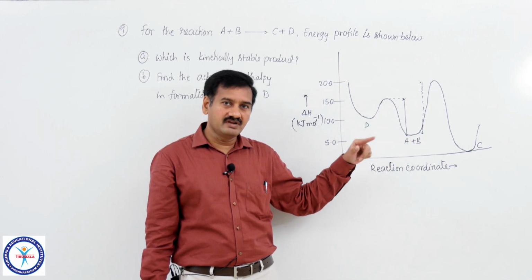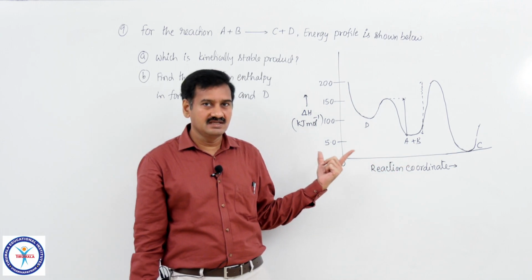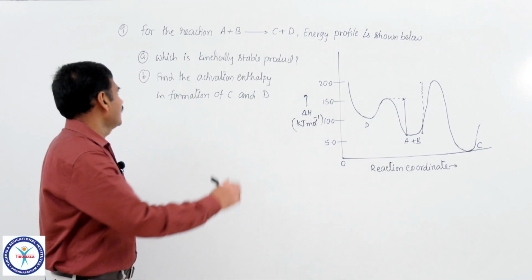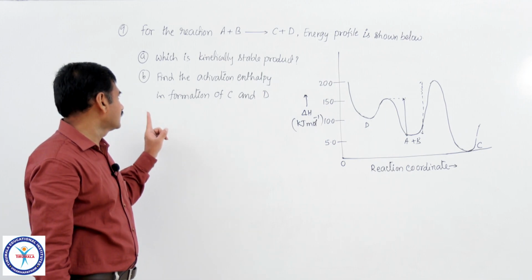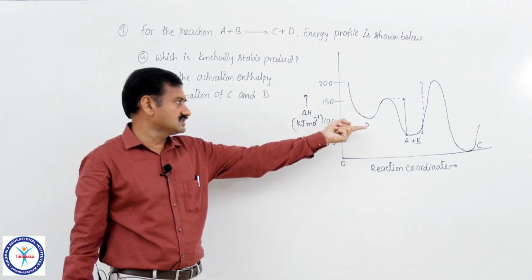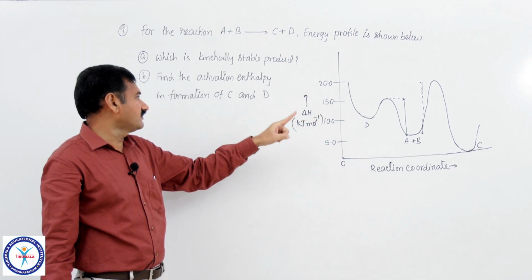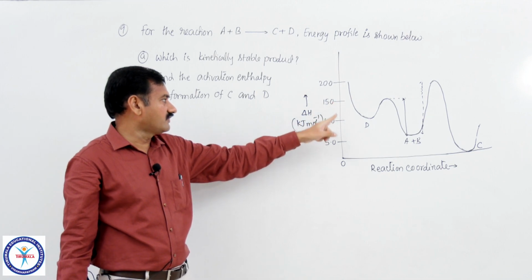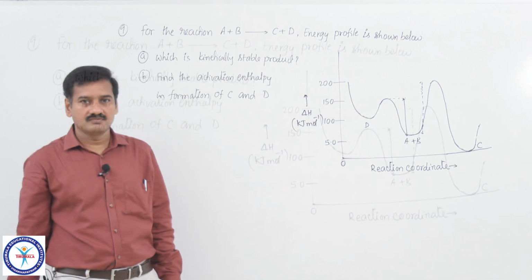So, in between C and D, which is kinetically more stable? Obviously, it is D, that proceeds with less activation energy. Hence, the answer for the first question is D. Then what about the next one? Find the activation enthalpy in formation of C and D, that we already discussed. Towards the formation of C, activation enthalpy is 15 kilojoule per mole, 20 minus 5. Towards the formation of D, it is 15 minus 5 equal to 10 kilojoule per mole. That is it.